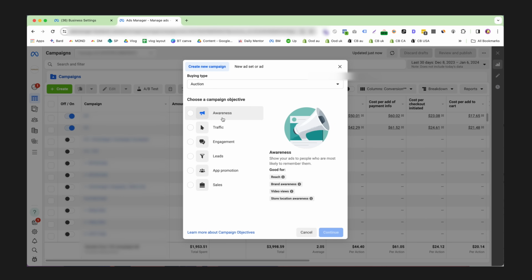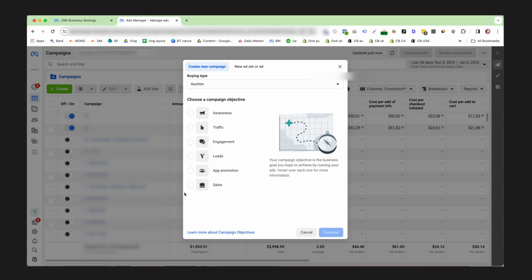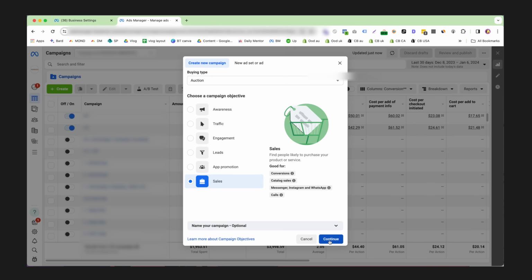This is because for all of these other forms of traffic, Facebook has so much inventory, so much availability for it, because it's so bad, it just doesn't create sales. So if I used something like an engagement or a lead campaign, I would get lots of activity, but 0 sales. And therefore I won't be able to spend as much on Facebook advertising and my business won't grow. So for an e-commerce example, that's what we're going to do today. We're going to click sales, then click continue.